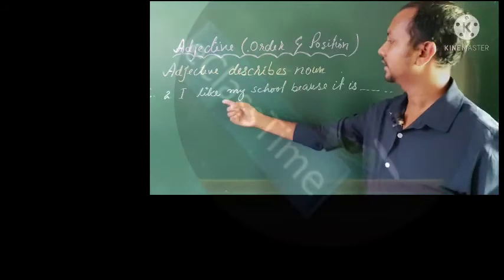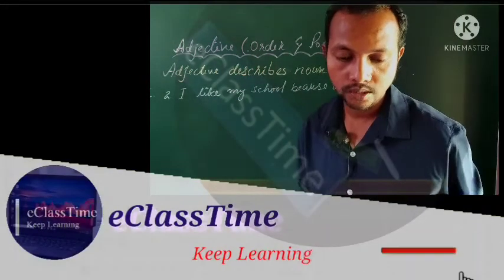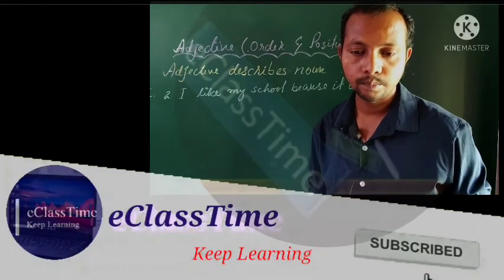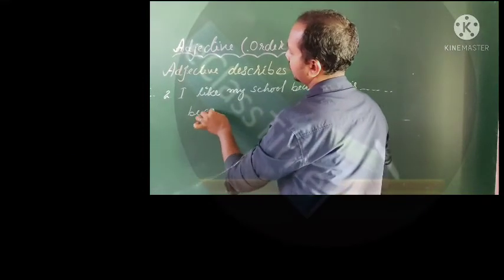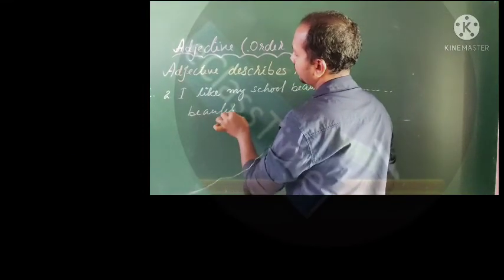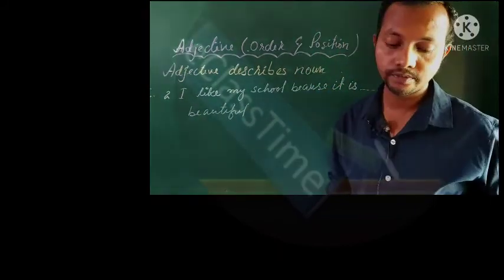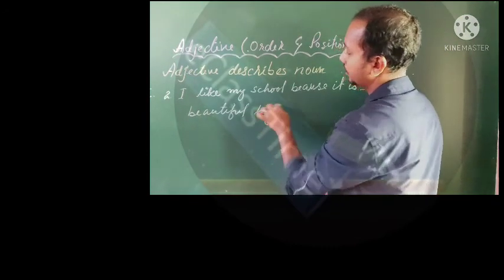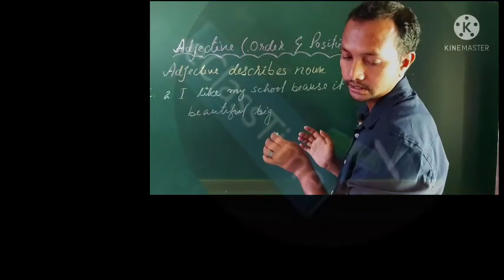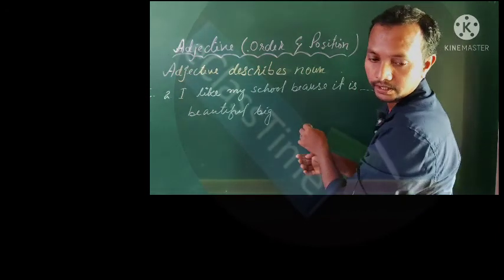The answer for this is given like this: I like my school because it is beautiful. I'm giving you the opinion first, then I'm giving you the size. Beautiful, big, then what it is? It is a building, beautiful, big building.